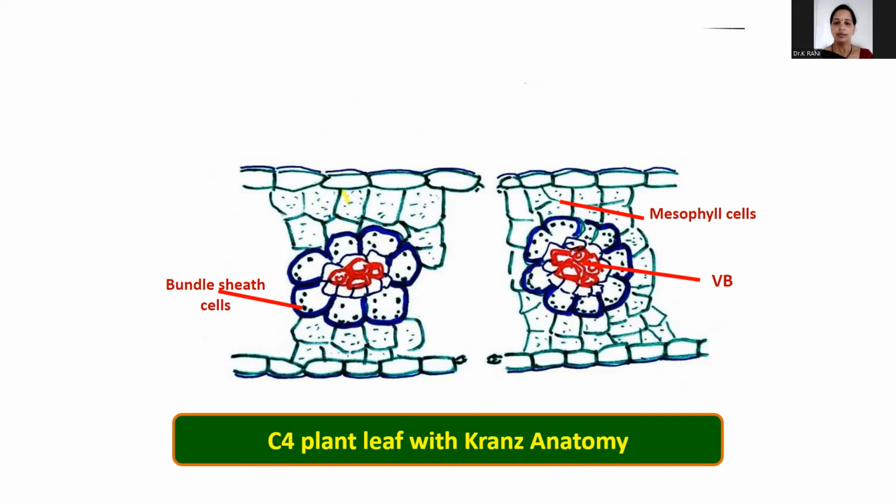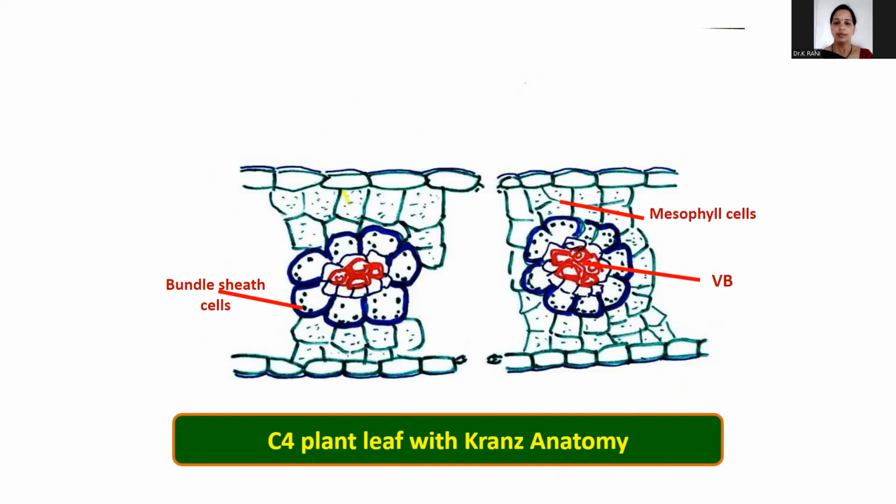So the bundle sheath cells also have the chloroplast. The thick walls are impervious to gaseous exchange, and there are no intercellular spaces. So the chloroplasts show dimorphism in this way. The mesophyll cells also contain chloroplasts, and bundle sheath cells also contain chloroplasts. The bundle sheath cells have a large number of chloroplasts, thick walls, impervious to gaseous exchange